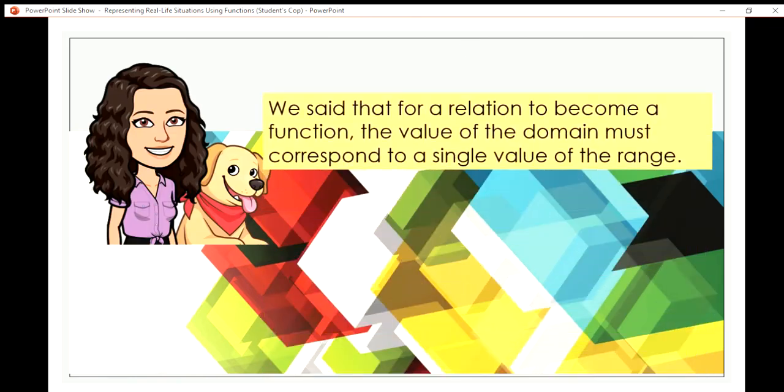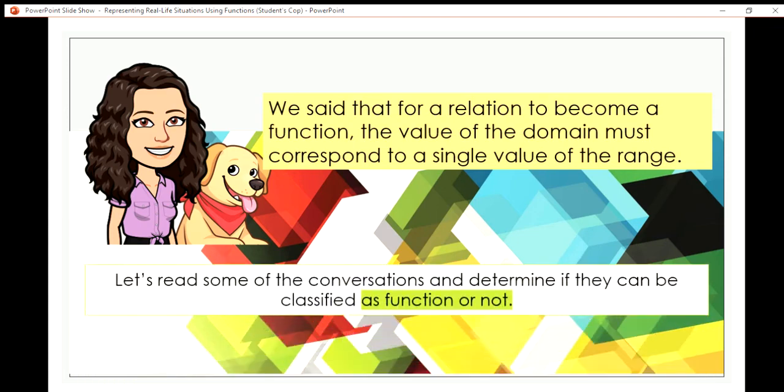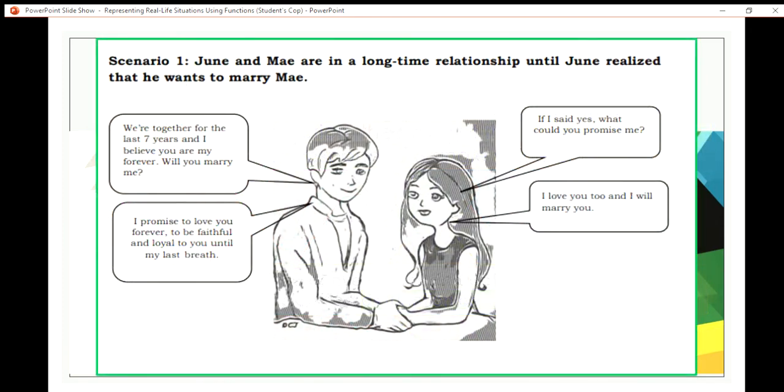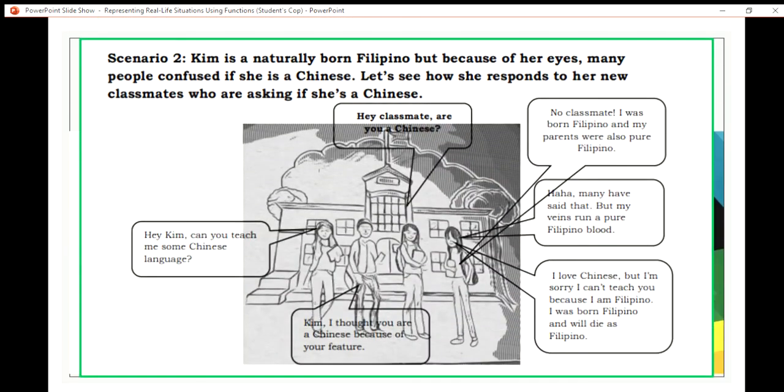Okay. Now we said that for a relation to become a function, the value of the domain must correspond to a single value of the range. Now let's read some of the conversations and determine if they can be classified as function or not. So in the first scenario, June and May are in a long-time relationship until June realized that he wants to marry May. Now, for the second scenario, Kim is a naturally born Filipino, but because of her eyes, many people confuse if she is a Chinese.